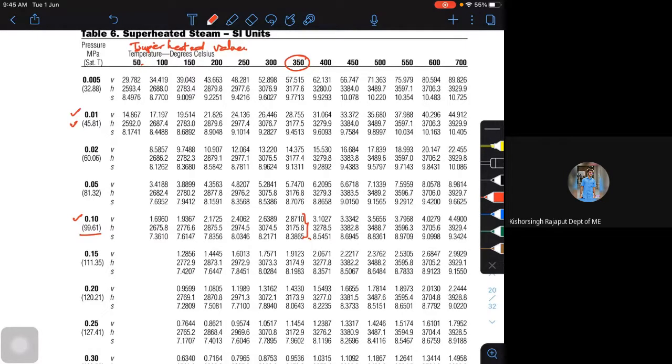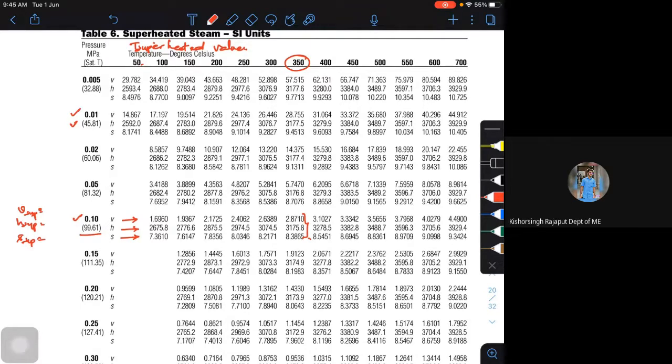See, the first one is the specific volume. The second one is the specific enthalpy. And the third one is the specific entropy. That is small v sup, small h sup, which is the superheated enthalpy, and s sup, the entropy, for all the superheated conditions.